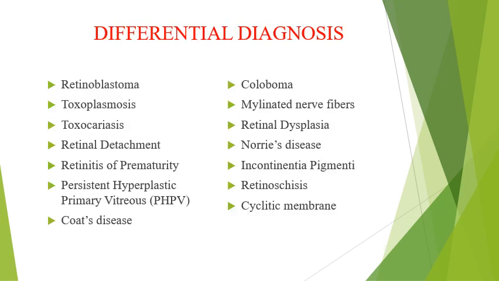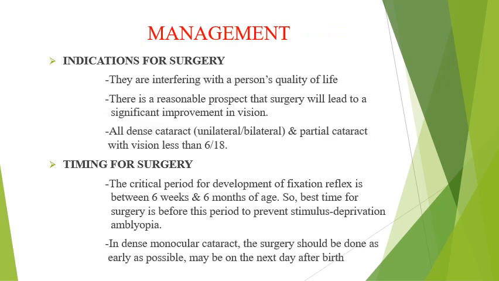And next one is the differential diagnosis. We have to rule it out from many other conditions like retinoblastoma, toxoplasmosis, toxocariasis, retinal detachment, retinitis, retinopathy of prematurity, persistent hyperplastic primary vitreous, Coats disease, coloboma, myelinated nerve fibers, retinal dysplasia, Norrie disease, incontinentia pigmenti, retinoschisis, and cyclitic membrane. And final is the management part.